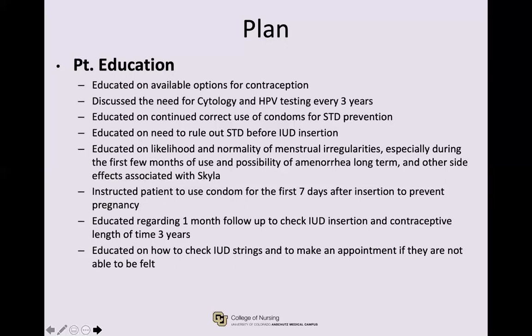We instructed her to personally check the IUD strings frequently and make an appointment if she cannot feel them. We instructed her to call the clinic should she have signs and symptoms of pelvic inflammatory disease, including abdominal pain, fever, and foul-smelling discharge. Finally, she was instructed to go to the emergency room if she feels severe pain in her lower abdomen, as it may be an ectopic pregnancy, which is a medical emergency.